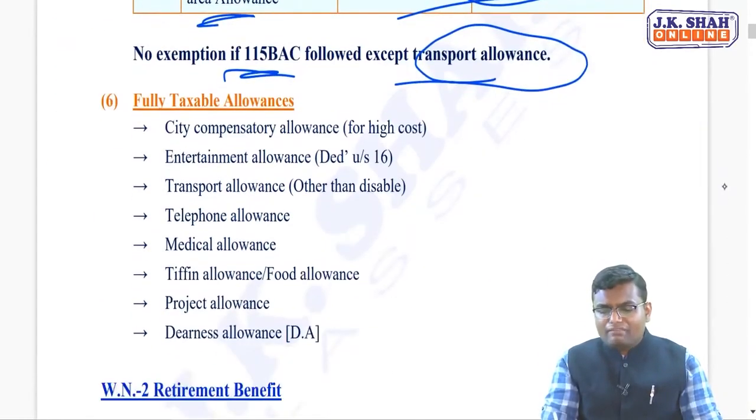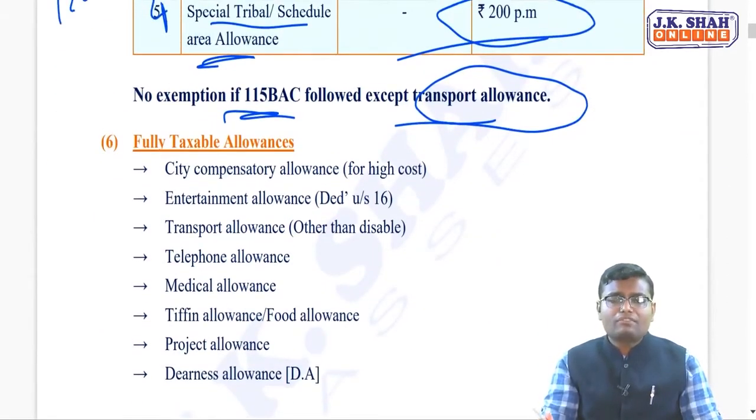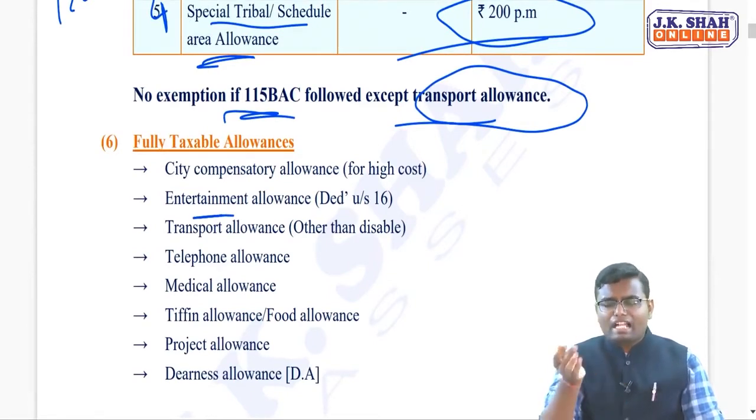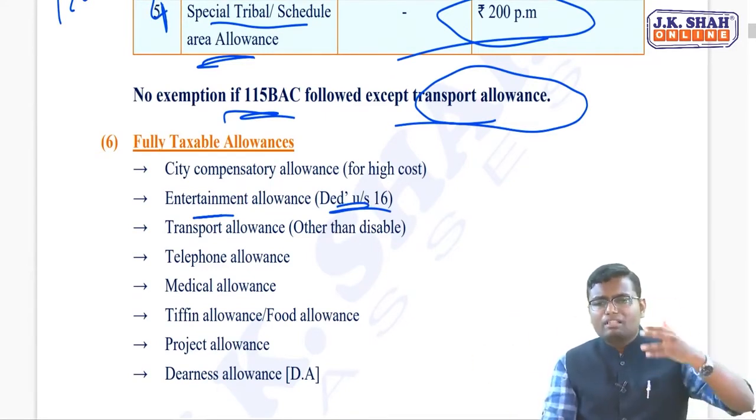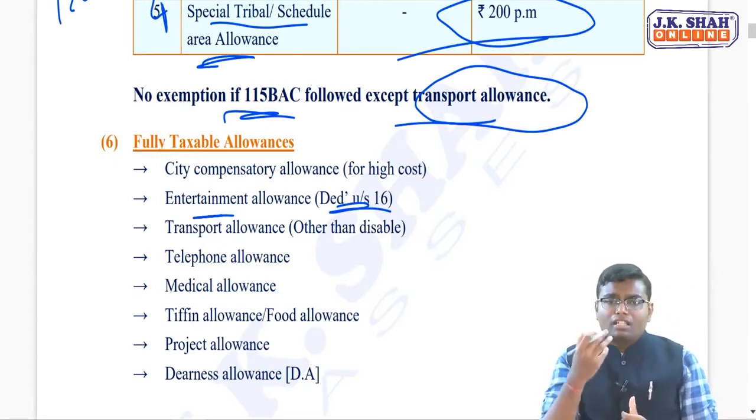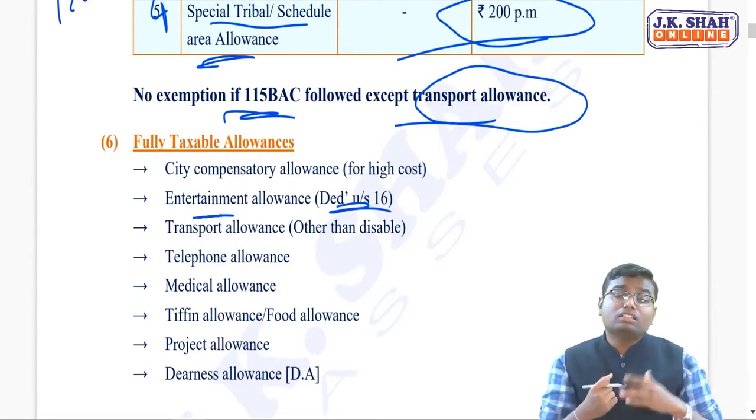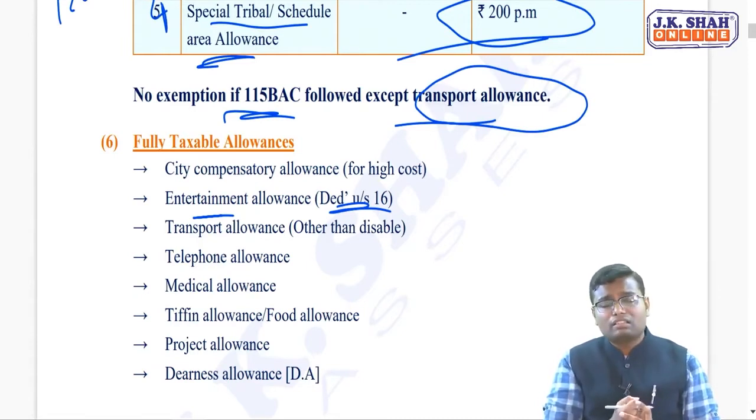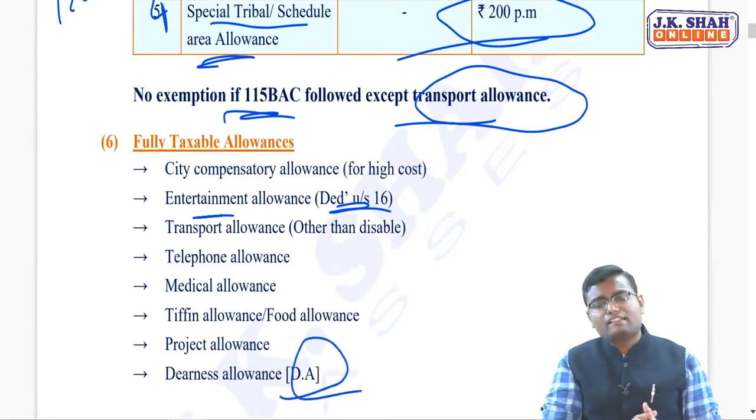Certain examples I have written for fully taxable allowances. City compensatory allowance, entertainment allowance. See, entertainment allowance, it is fully taxable. Regarding that, there is some deduction under section 16 that we'll see later on. But remember, while calculating gross salary, entertainment allowance is fully taxable. Transport allowance, which is received for other than disabled person, normal person. Telephone allowance, medical allowance, tiffin allowance, project allowance, and last we saw already dearness allowance.